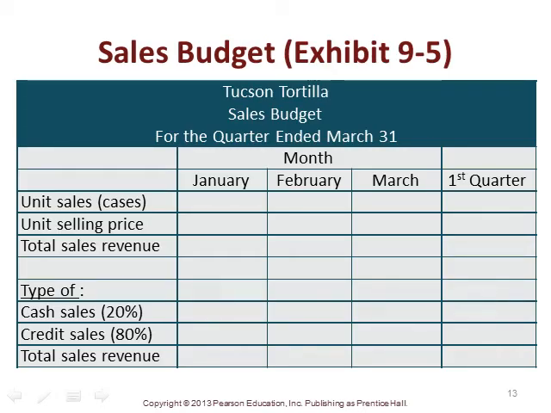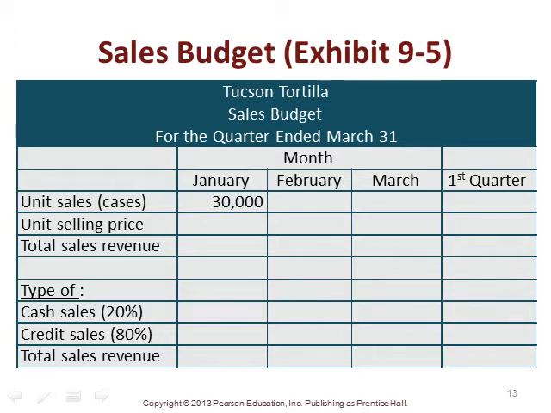And so this is Exhibit 9-5 out of our book. And what we see is that we're developing the budget here for January, February, March, the first quarter, and we're developing the sales budget. So we forecast that we're able to sell in January 30,000 units.